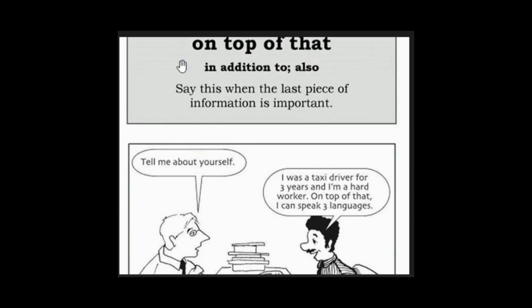Today I am planning to explain this word: on top of that. On top of that means in addition to. It means also. Say this when the last piece of information is important. Suppose we have mentioned two things, and at last we also need to add one more thing. That time you can use this word, on top of that.